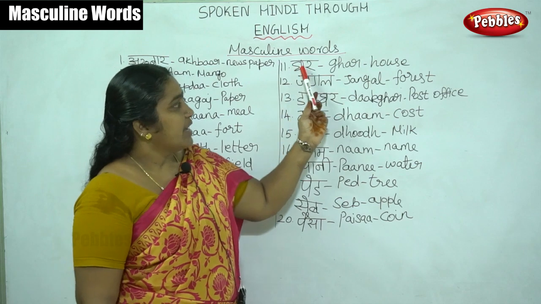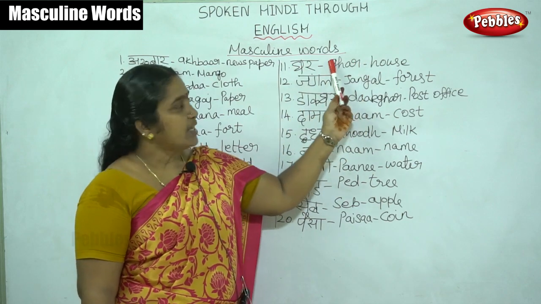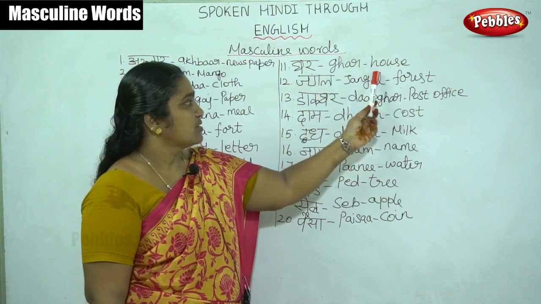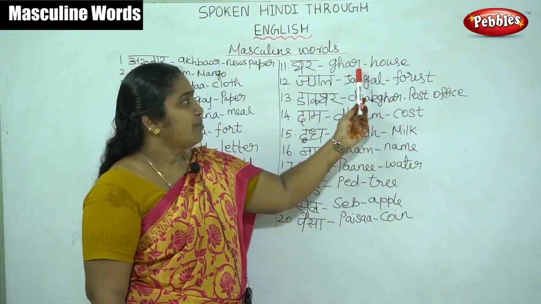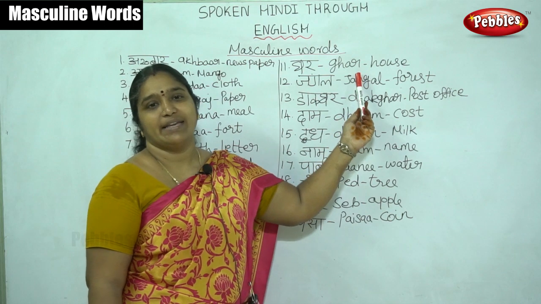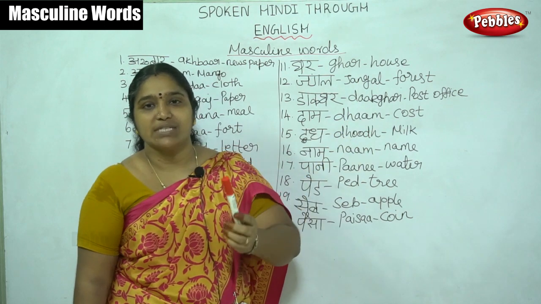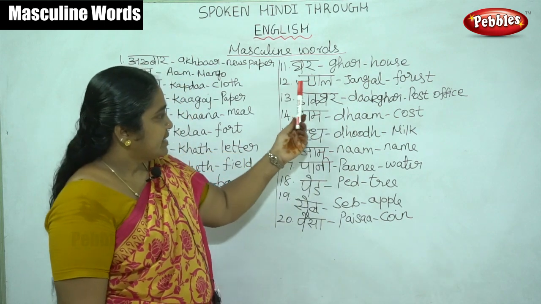Ghar. Ghar means house. This also comes under the masculine words. Ghar, house. मेरा घर बहुत बड़ा है. My house is big. Then jungle.